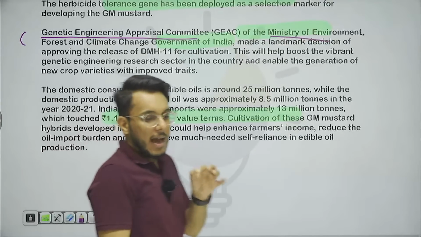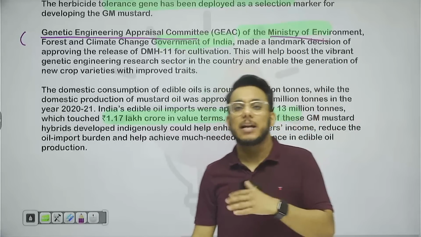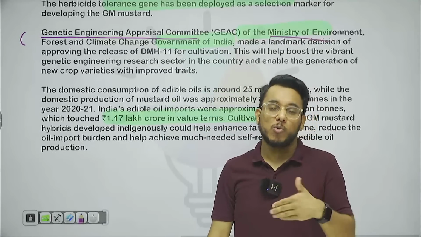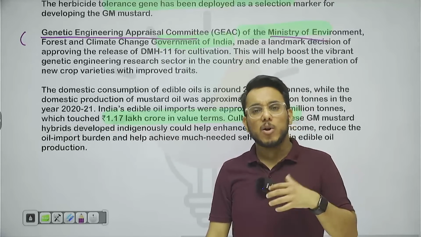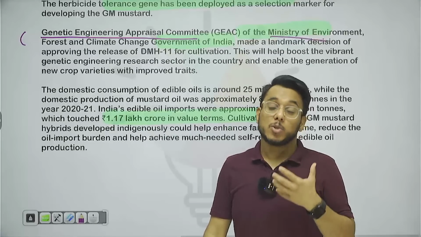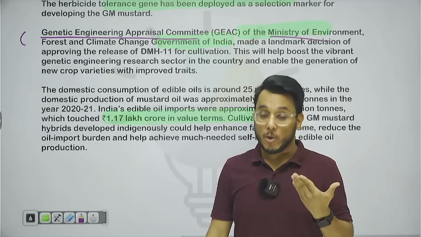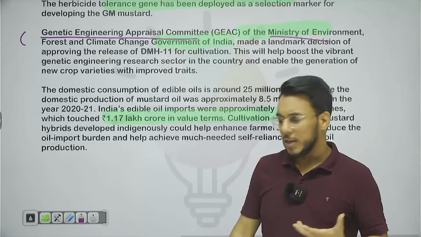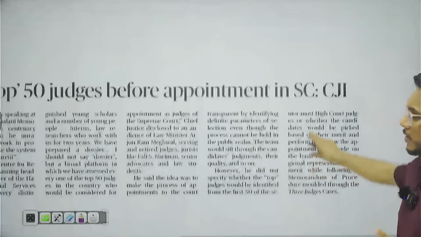However, again I'm telling you that food activists are criticizing that right now it is too soon to allow it for commercial cultivation. See, cotton is not a problem. Why? Because we are not going to consume it, but mustard we are going to consume. So health impacts in the long run need to be studied more meticulously. Therefore, protests are also there. Fine, this is all about it.